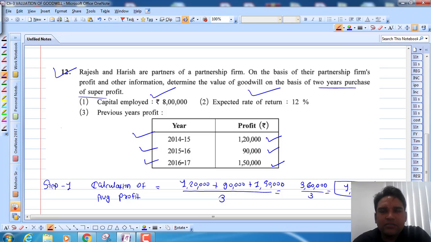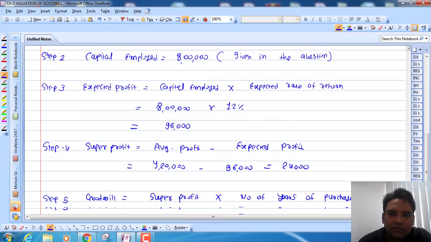So we have just solved the question on the basis of the super profit method, right? Now we will see the next topic, that is the capitalization profit method.